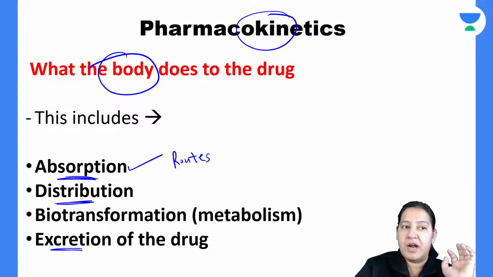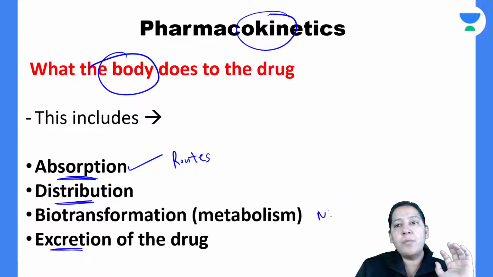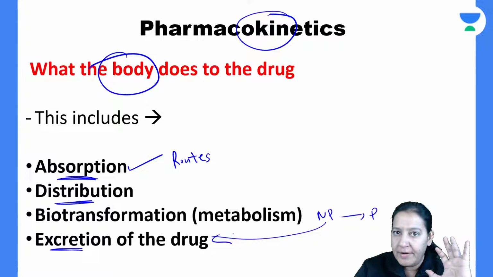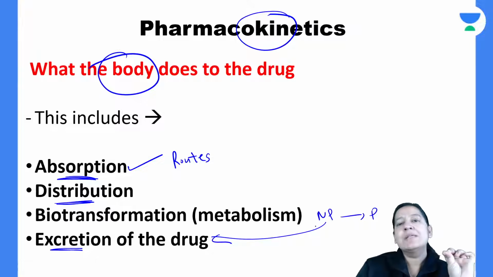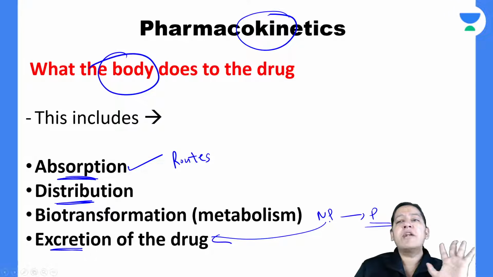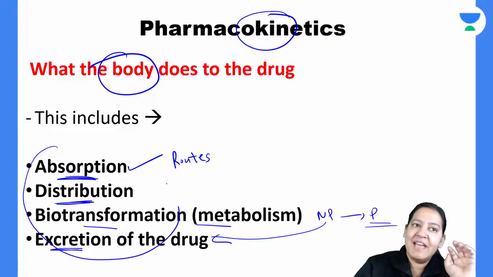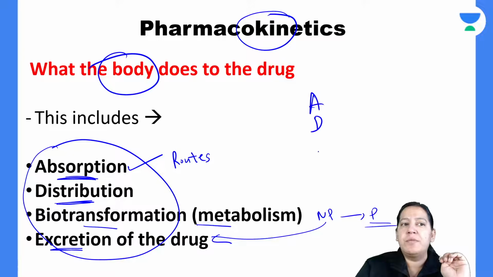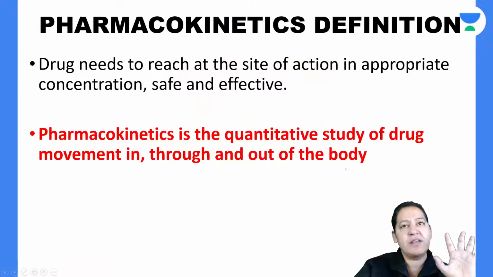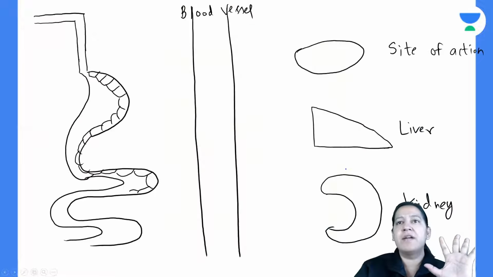Now we want to excrete the drug. But the drug cannot be directly excreted. Before excreting, you should convert non-polar drug to polar drug, insoluble drug to soluble drug. Then only it will be excreted in urine, because urine is liquid, it is water. So only polar substances can dissolve in urine. So you have to convert non-polar drug into polar drug first. That part is known as biotransformation or metabolism. So pharmacokinetics basically has four parts: absorption, distribution, metabolism or biotransformation, one and the same thing, and excretion. We have understood these basics.